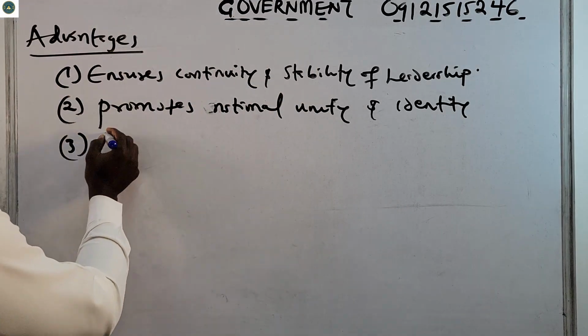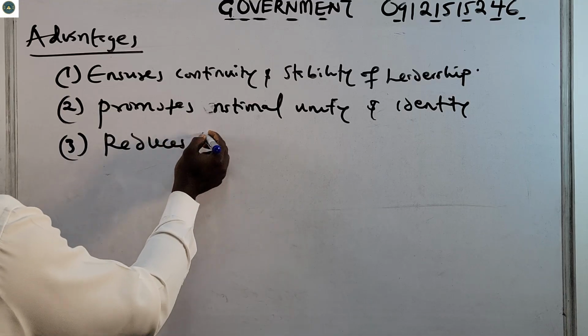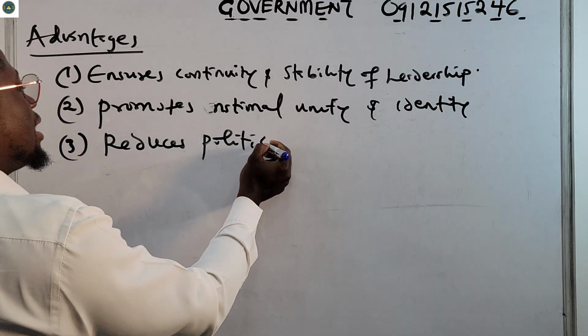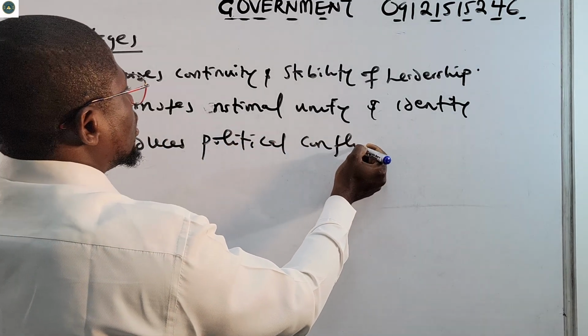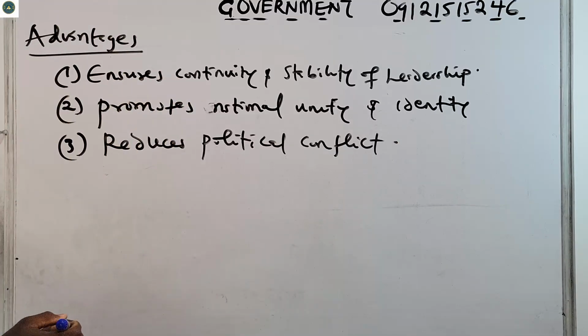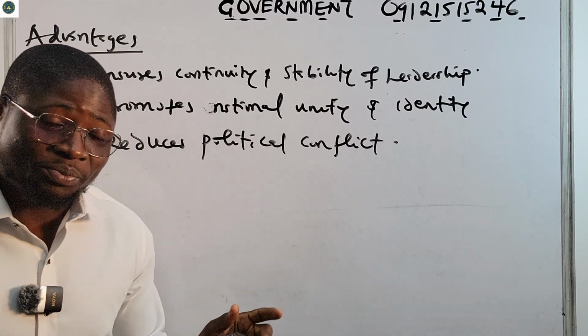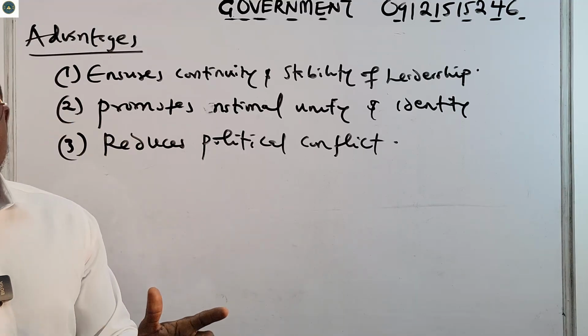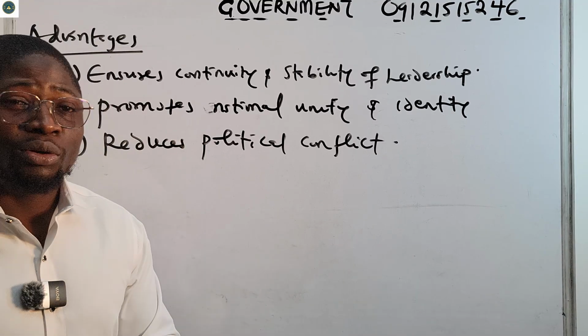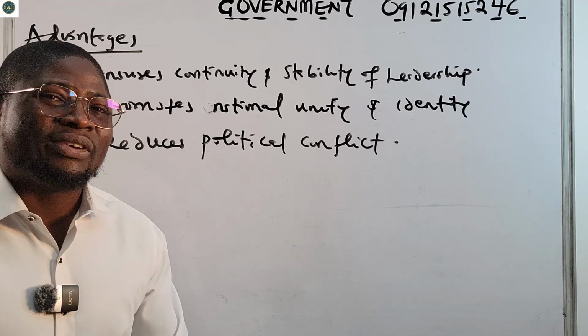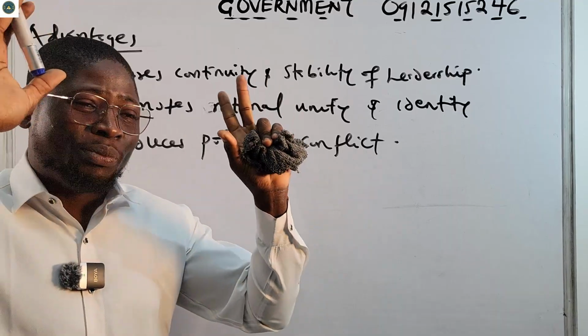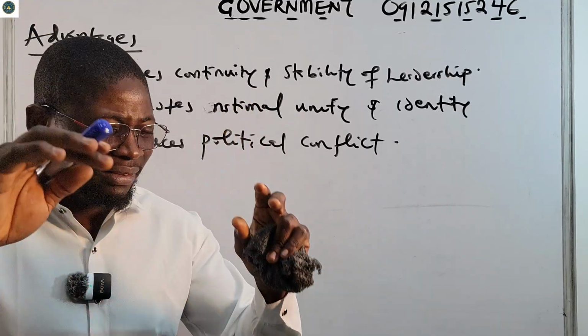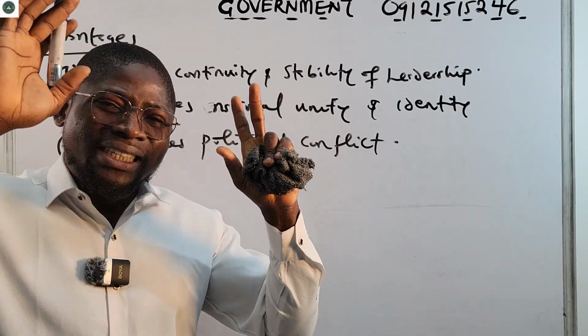Number 3, reduces political conflict. In Nigeria, for example, you see how conflict happens between the nations: Yoruba nation, Hausa nation, Igbo nation. There's conflict whenever there is a presidential election or even a government election. In fact, there's usually conflict everywhere.